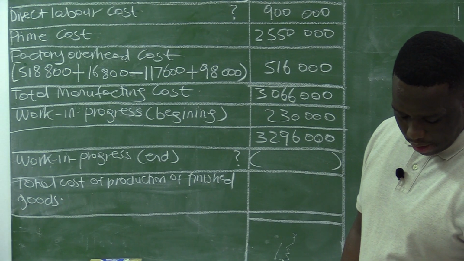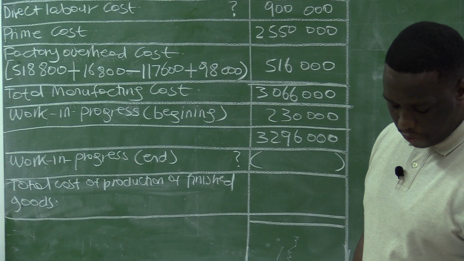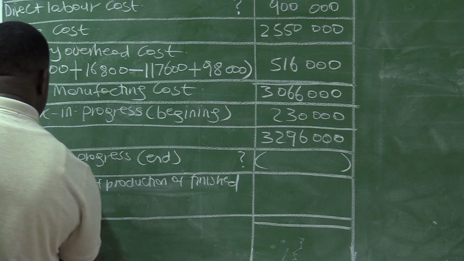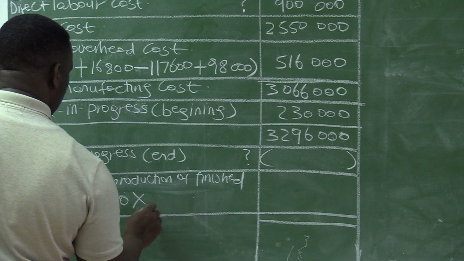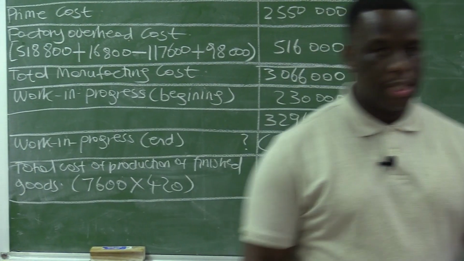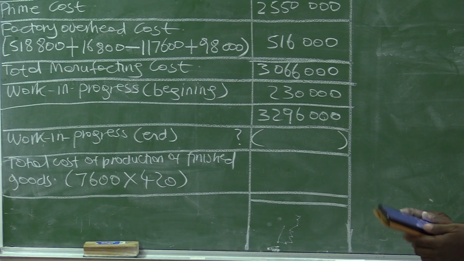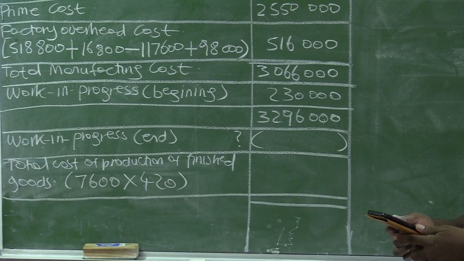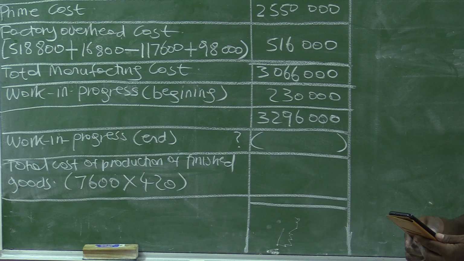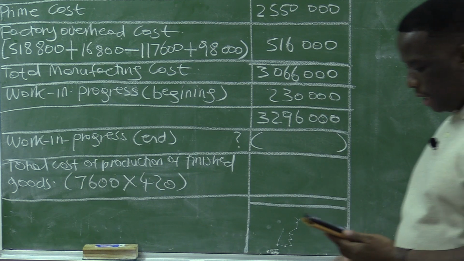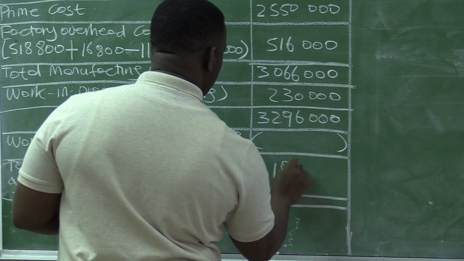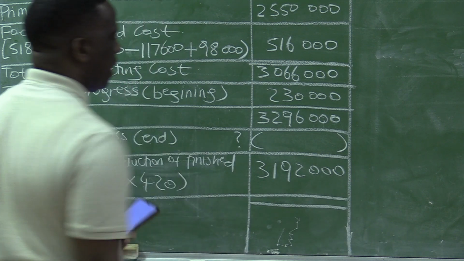We are told that 7,600 shirts were produced at a unit cost of 420 each. 7,600 multiplied by 420 equals 3,192,000, which is the final answer.